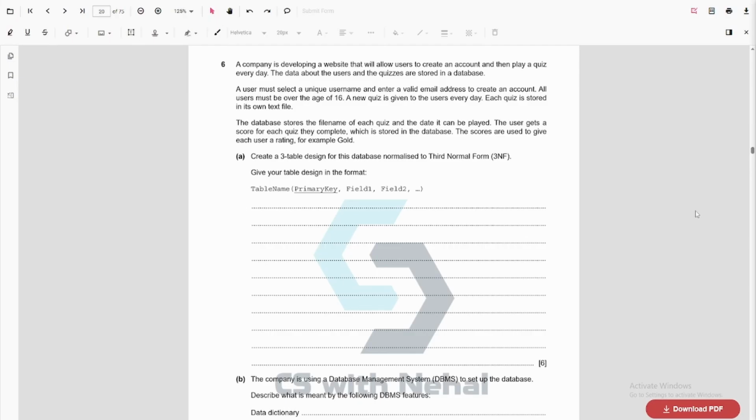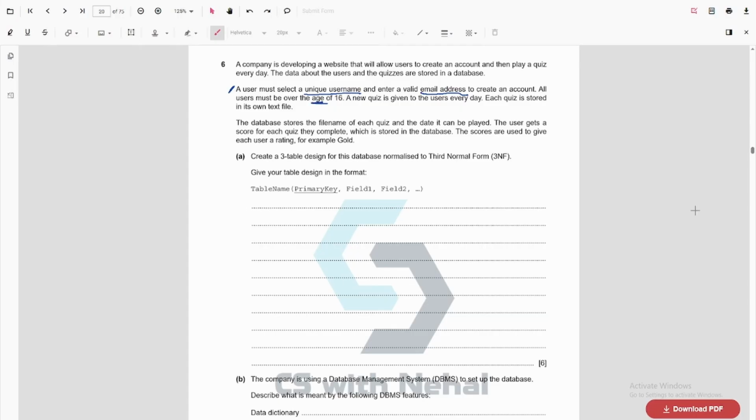So while doing this question, let's read the question. Create a three table design for this database normalized to third normal form. Give your table design in the format like this. So we need to make three tables. At first we have a user. The user has a unique username and enters a valid email address to create an account. All users must be over the age of 16.